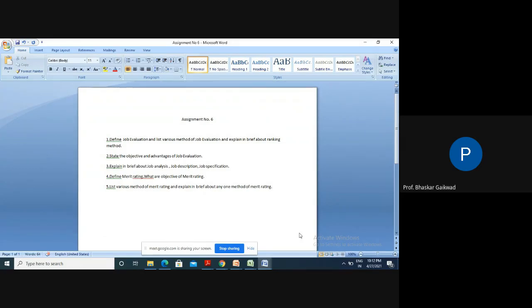Then second is job description. What is the job description? Job description refers to a broad statement of the purpose, scope, responsibility and tasks which constitute a particular job. Job description specifies the nature of managerial responsibility in outline. Job description serves as a base for the study of job specification, job evaluation, and merit rating. A simple example: one job is with us, for example a shaft. What is the description of this shaft?